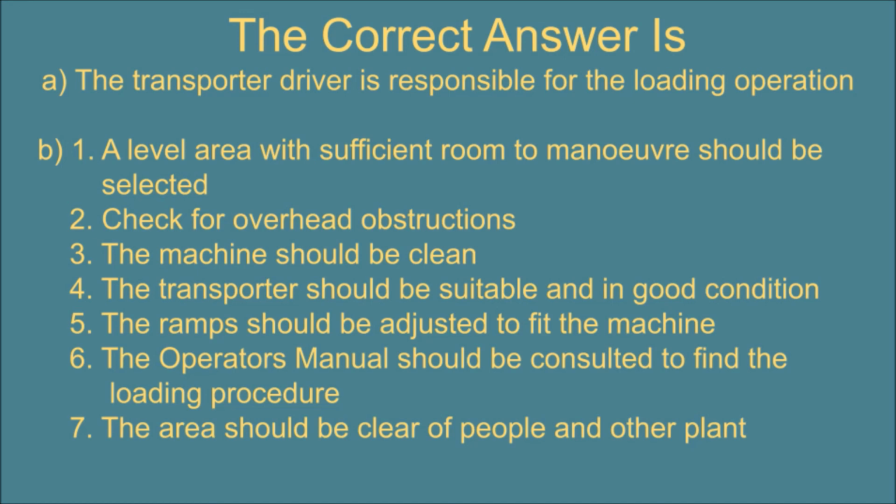B. 1. A level area with sufficient room to maneuver should be selected. 2. Check for overhead obstructions. 3. The machine should be clean. 4. The transporter should be suitable and in good condition. 5. The ramps should be adjusted to fit the machine. 6. The operator's manual should be consulted to find the loading procedure. 7. The area should be clear of people and other plant.